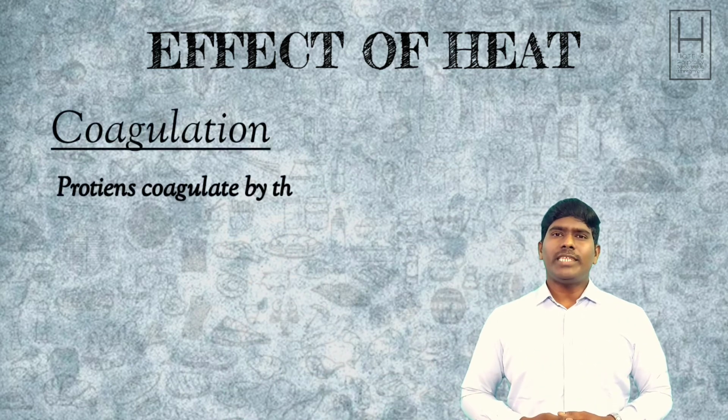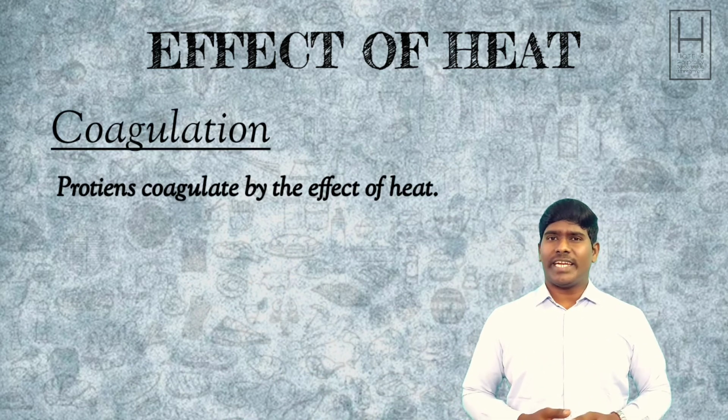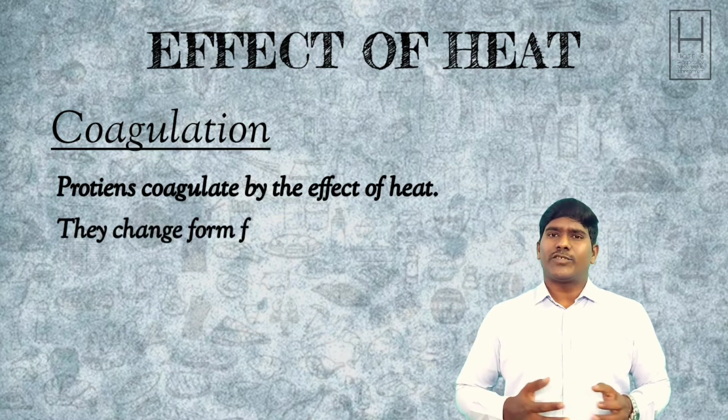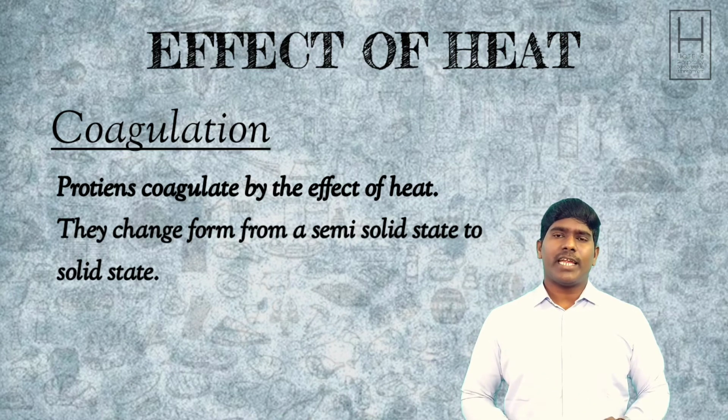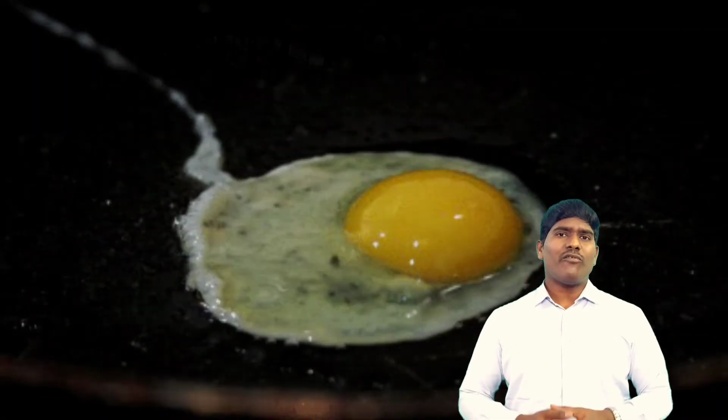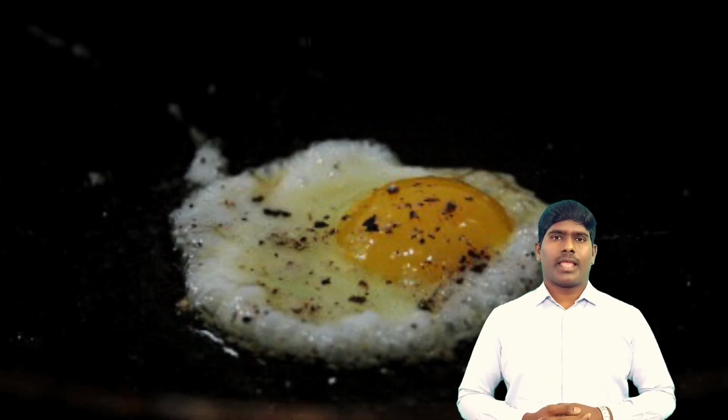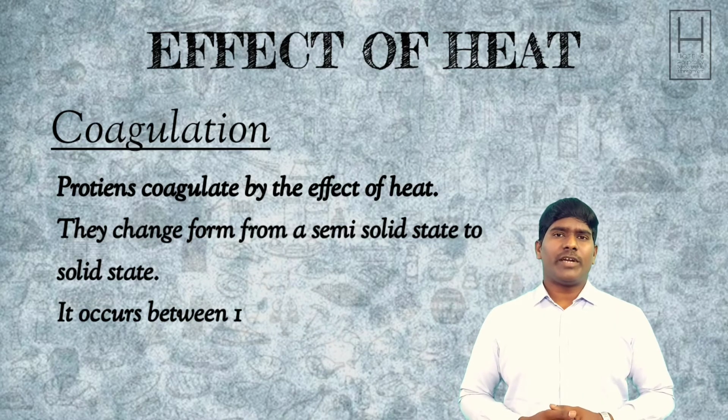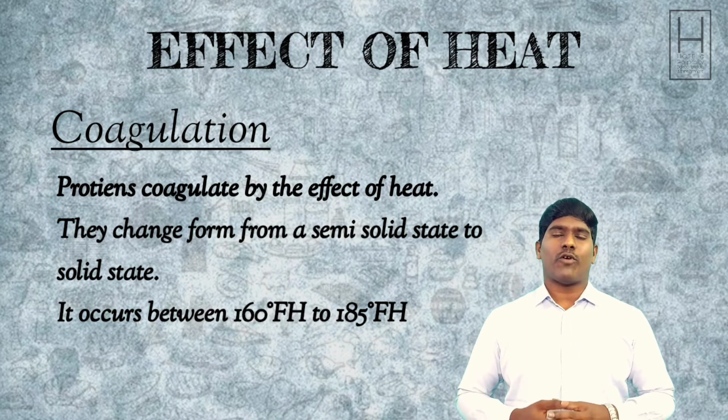Coagulation. Proteins are coagulated by the effect of heat. Proteins change their form from a semi-solid state to a solid state. Cooking of an egg white is a great example. This process occurs between 160 degrees to 185 degrees Fahrenheit.